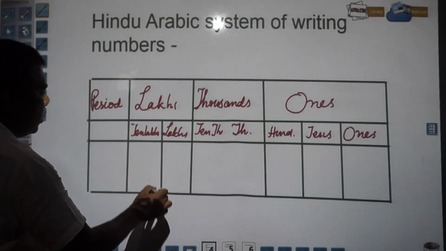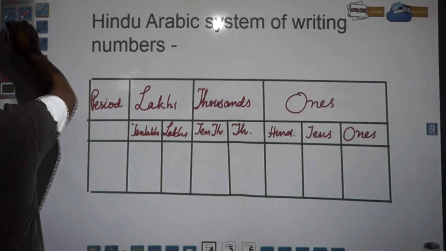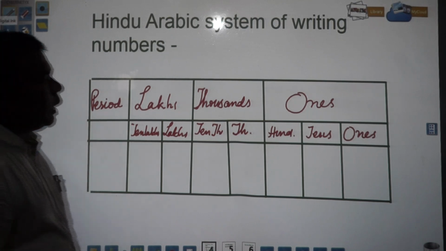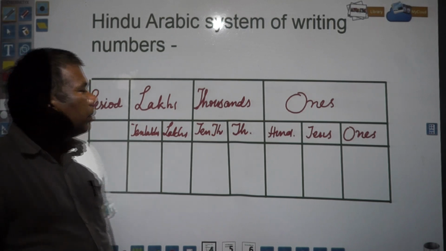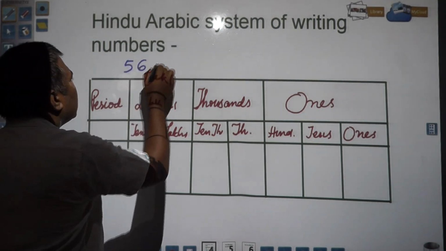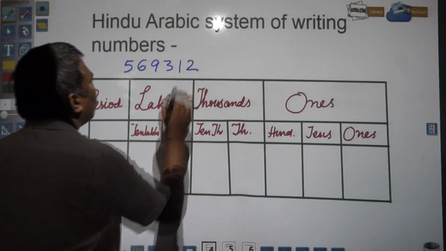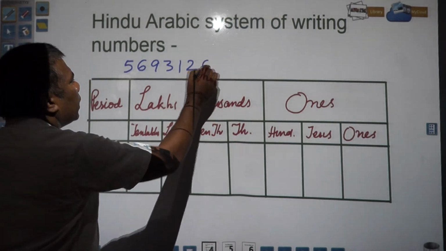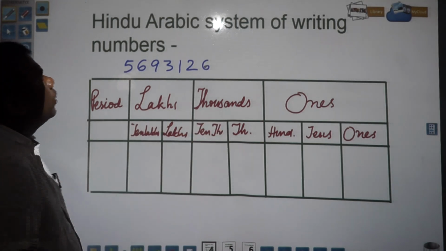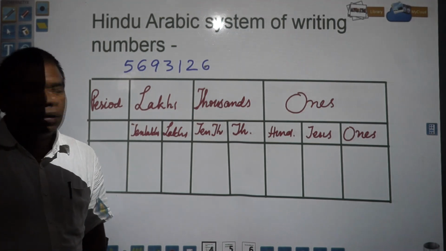Here you see, these have been subdivided. Now, take any example, take any number. Suppose I have written 5, 6, 9, 3, 1, 2, 6. Suppose this is the number. So in this Hindu-Arabic system, how will this number be written and how will it be read?